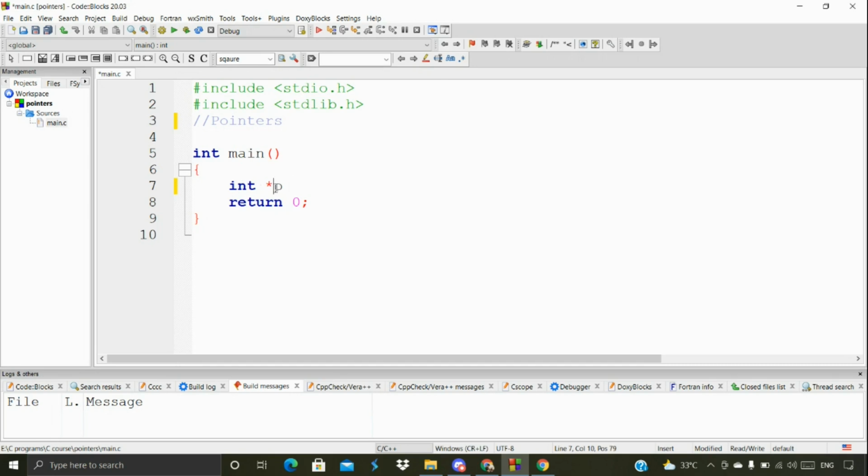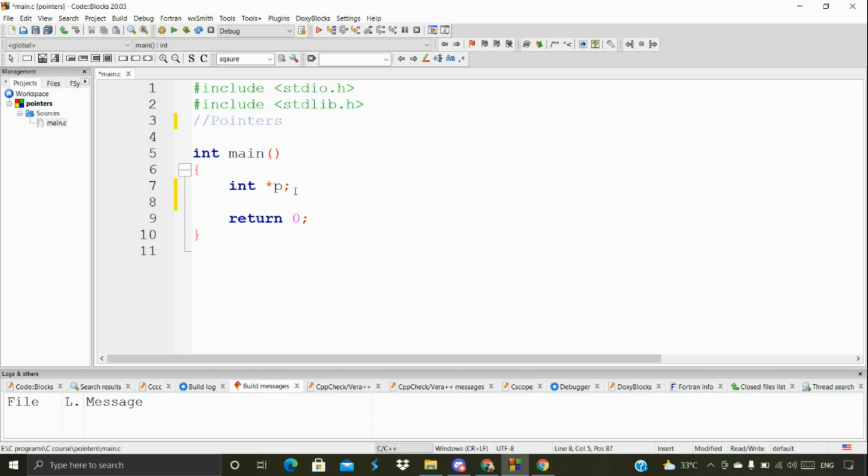You can give any name, that's not an issue. But you have to follow the asterisk, which indicates a pointer in C language. If you use the asterisk symbol, that indicates a pointer, nothing else. So this is an integer type, the asterisk, and this is a pointer.